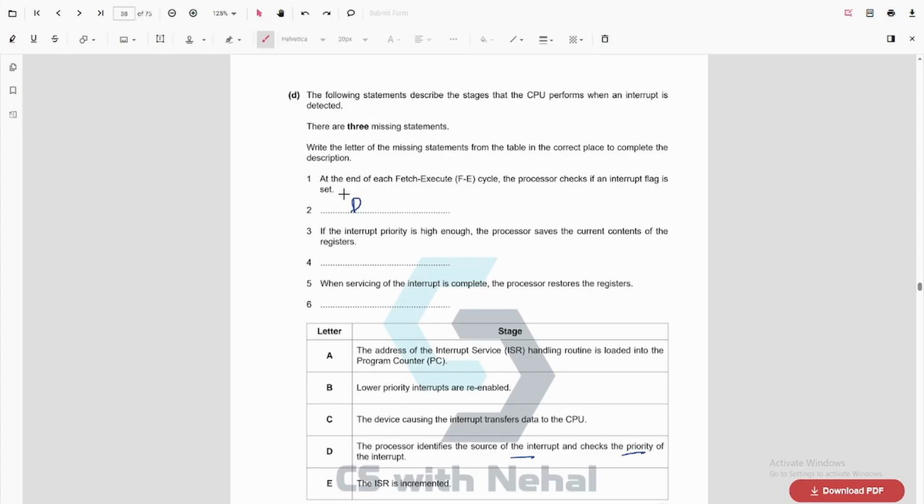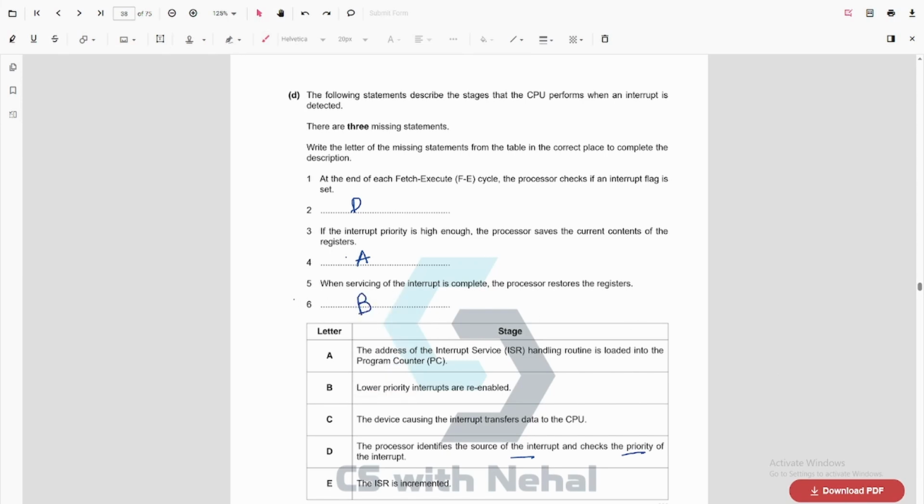If the interrupt priority is high enough, the processor saves the contents of the registers. So we save the current content of the registers. Then the address of the interrupt service routine is loaded into the program counter. So we load the ISR address into the PC, right? So this will be A. Then when servicing of the interrupt is complete, the processor restores the registers and the low priority interrupts are re-enabled.